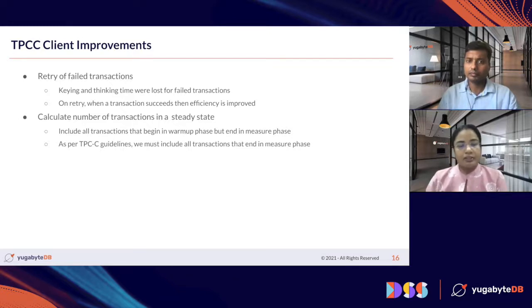The other change is to calculate the transactions in a steady state. In TPCC we run a warm up phase and a measure phase. A few transactions actually start in the warm up phase, but they finish in the measure phase. We are including these transactions, and this is done as per the TPCC guidelines.